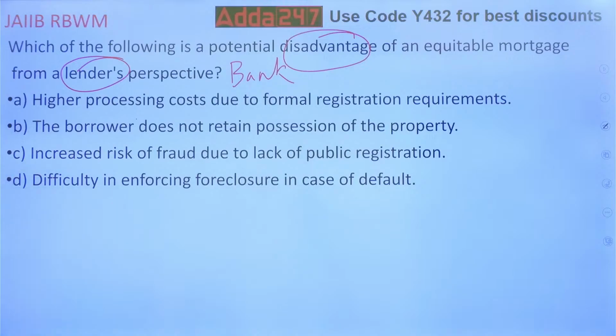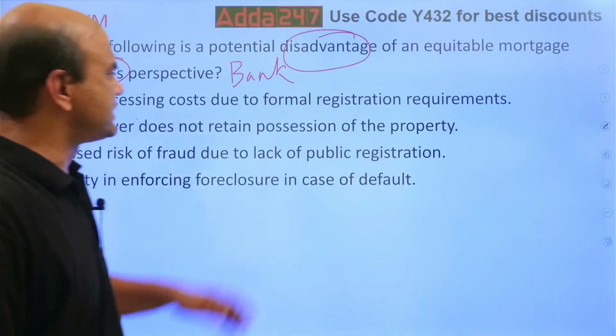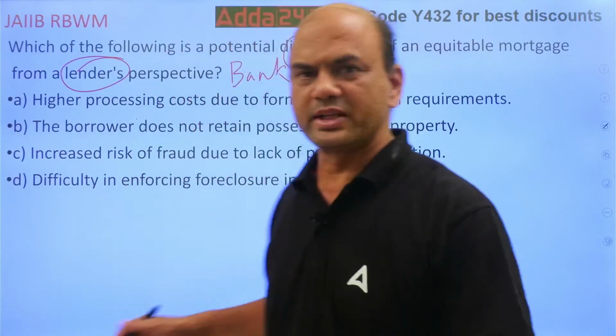Disadvantage. You want a disadvantage now. Which one is a disadvantage? Think of it. First one: high processing cost due to formal registration. Do you register in equitable? You don't. So this is out. First one is out.